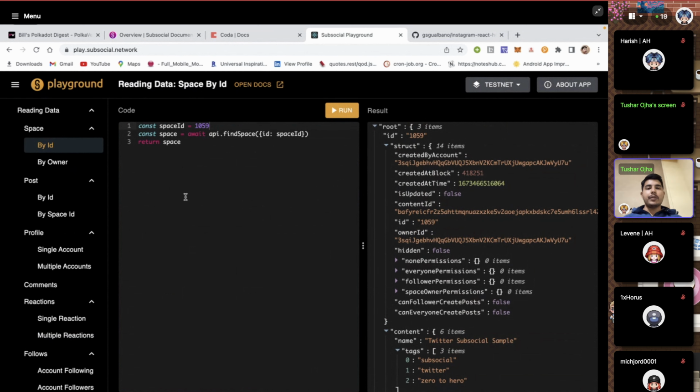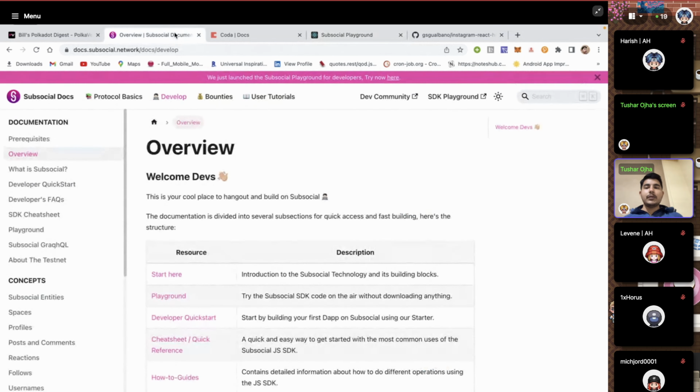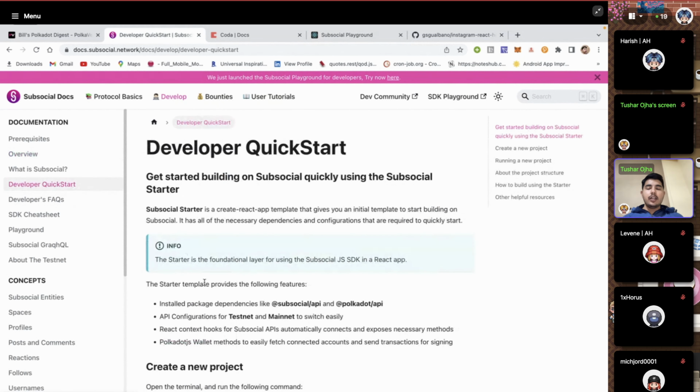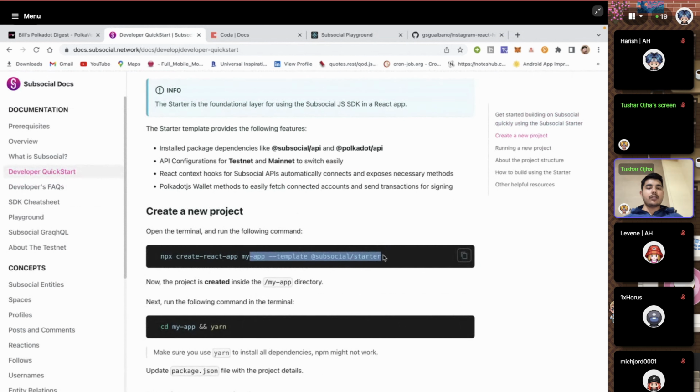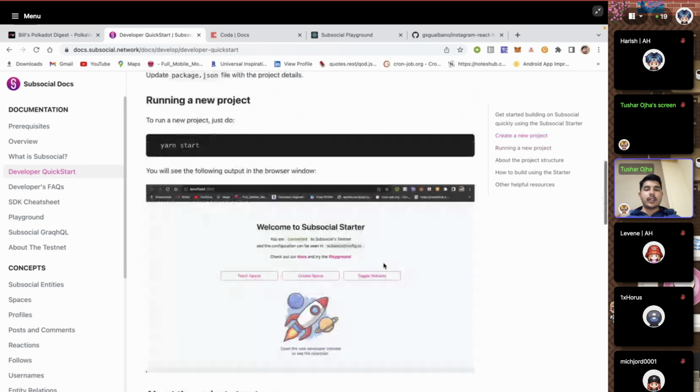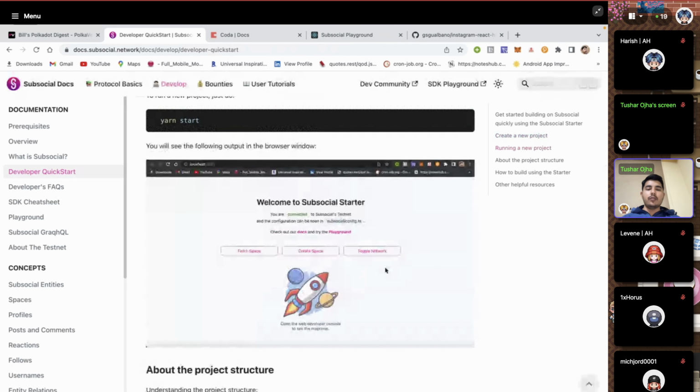And now we're going to implement it. So to create a decentralized Instagram, we have something called a developer quick start, in which we have a package, or a template you can say, for create React app called Subsocial Starter, which has everything configured for you, like wallet and connecting to the testnet and the mainnet, and everything you might need to get started building a dApp on Subsocial. So it will kickstart you with this page where you are connected to the testnet. You can fetch some data, you can create some data, and that's it. So we're going to start from this point.